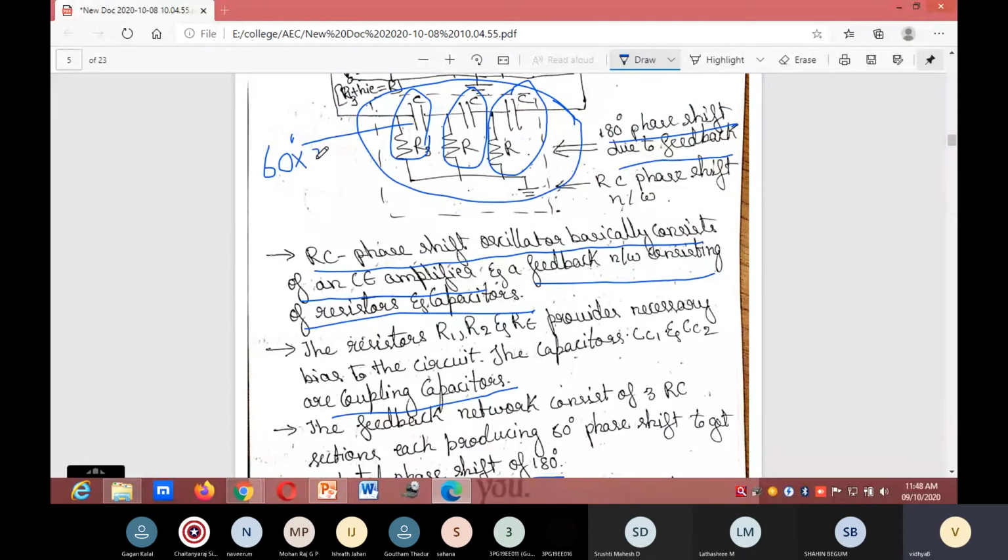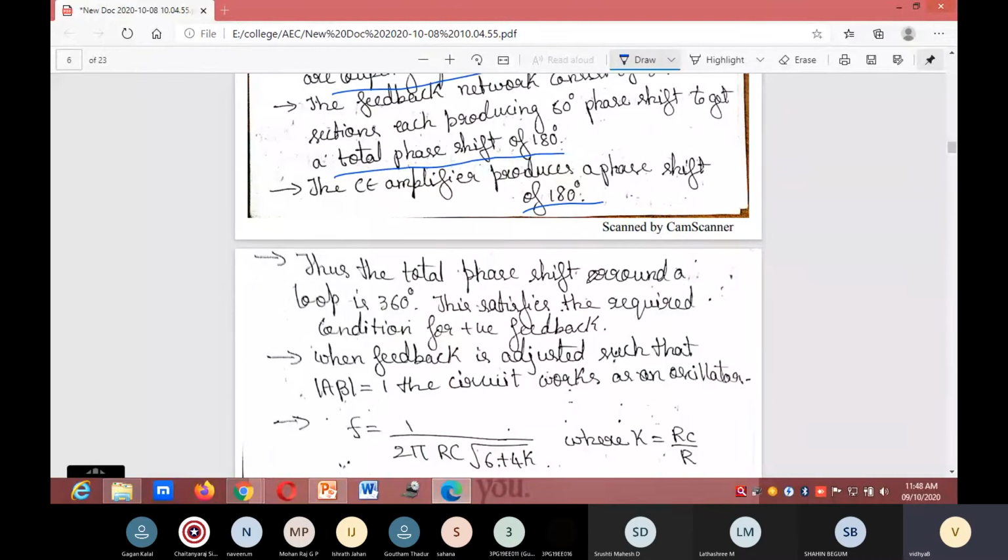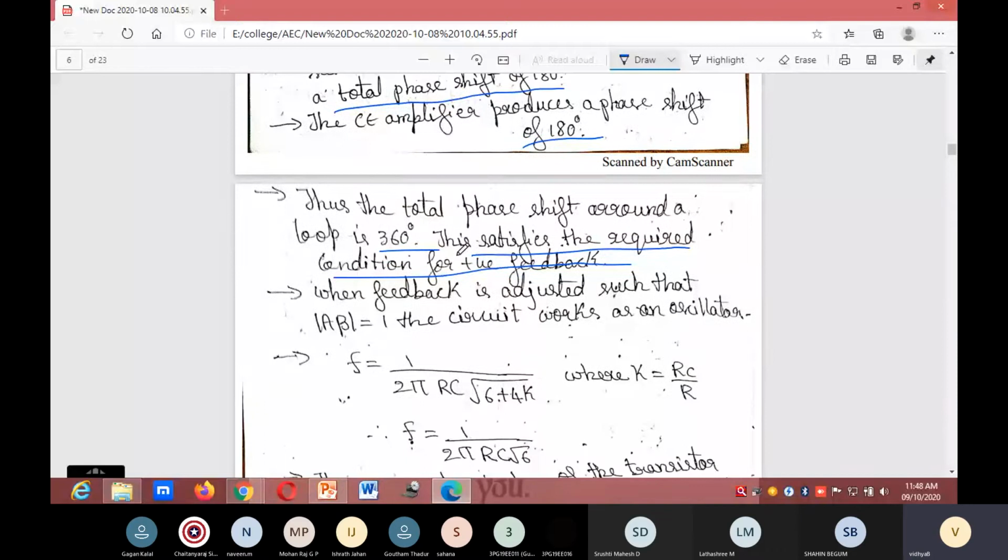Okay, you'll get 180-degree. So each section will produce a 60-degree phase shift to get a total phase shift of 180-degree. Next, the CE amplifier produces a phase shift of 180-degree. So thus the total phase shift around the loop is 360-degree. This satisfies the required condition for positive feedback.